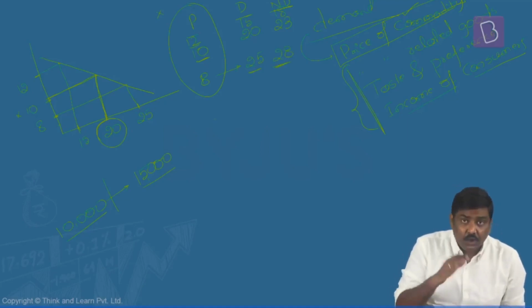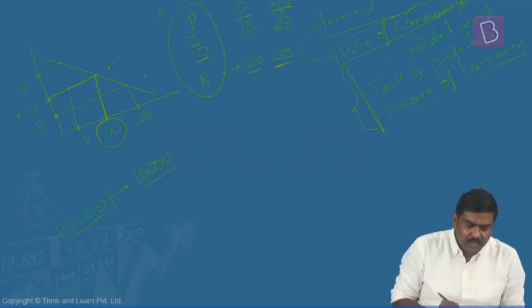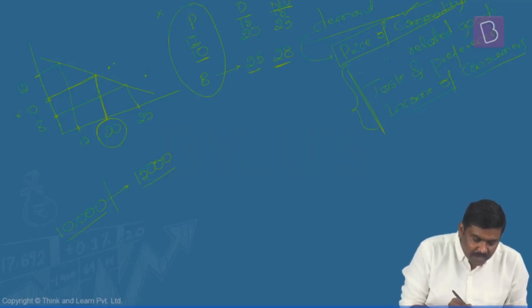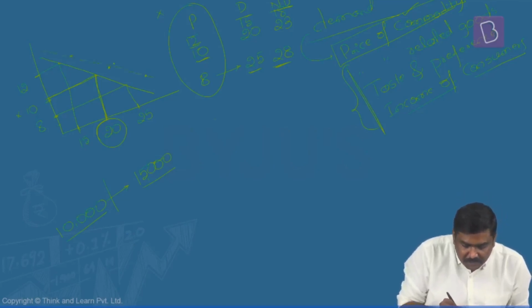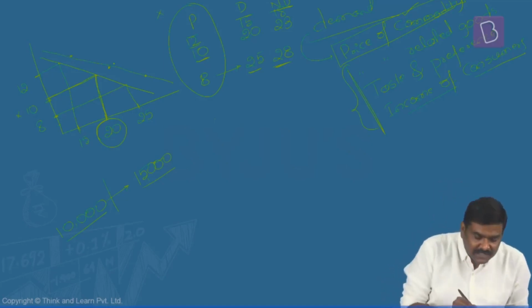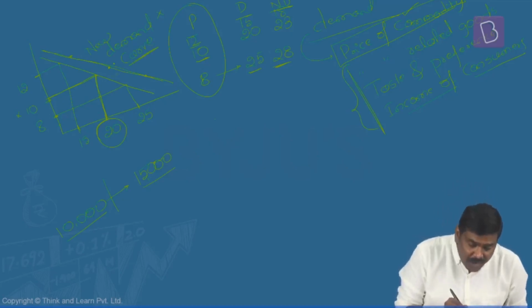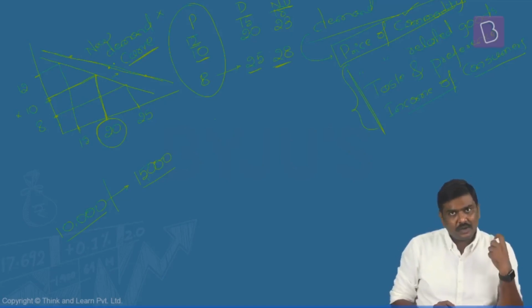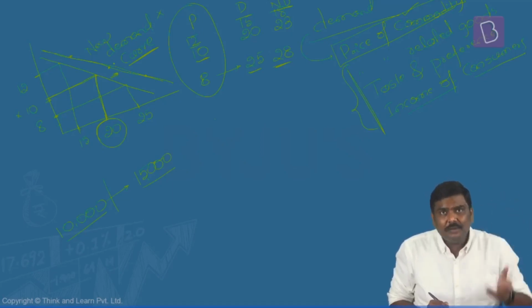As a result of this, the newer coordinates: at 8 rupees, the demand will be 28 units. At 10 rupees, the demand will change to, let's say, 23 units. At 12 rupees, the demand will change to, let's say, 18 units. The new coordinates when connected will basically give you this kind of a graph or this kind of a line. And this is the new demand curve. And have a look at this, what has happened. The new demand curve has shifted to the right of the earlier demand curve. Is the logic okay here? The new demand curve has shifted to the right side of the earlier demand curve.